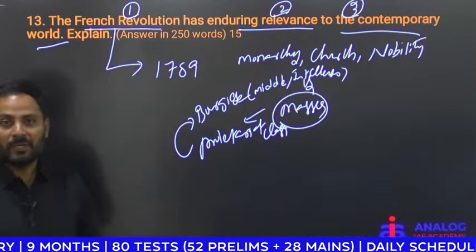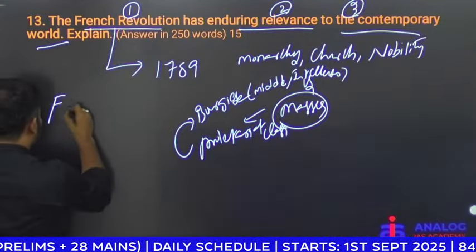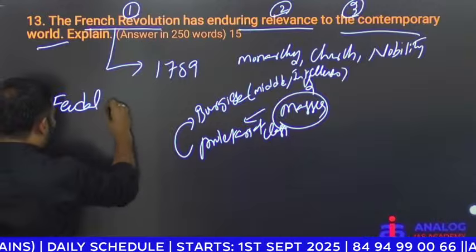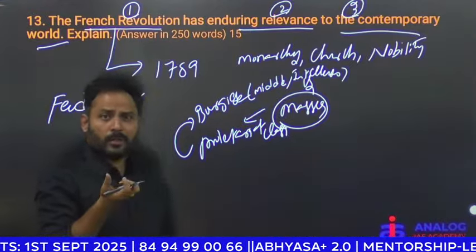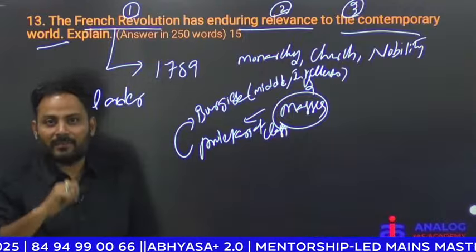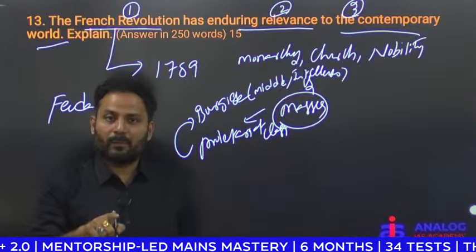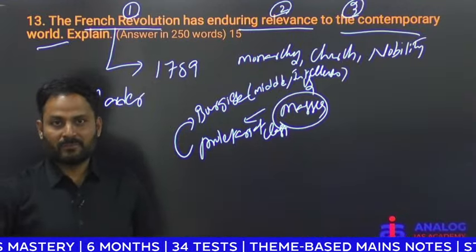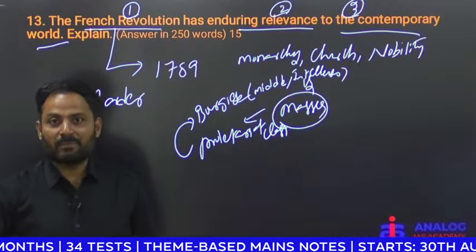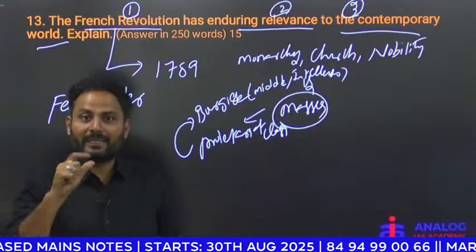At the same time, your French Revolution fought against the feudal order. What is feudal order? Feudal order is purely based on identities, where you are born. If you are born in an aristocratic family, you will get the positions in the higher administration. So merit is not the basis, but your French Revolution emphasized more on merit.